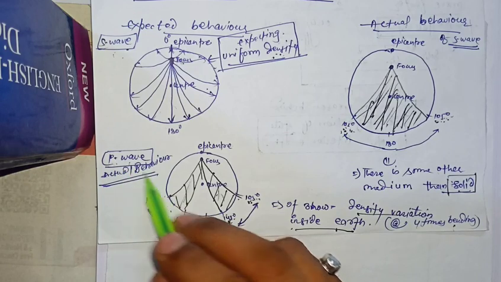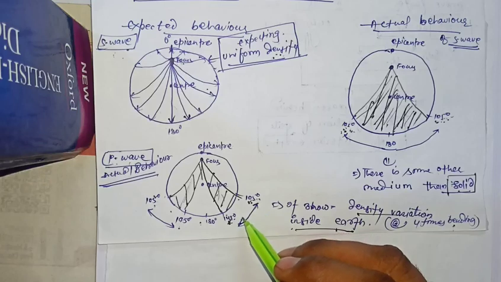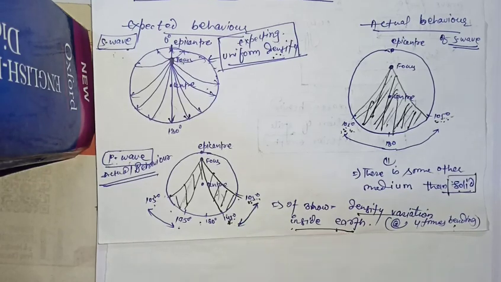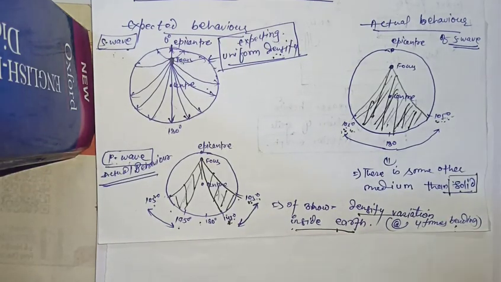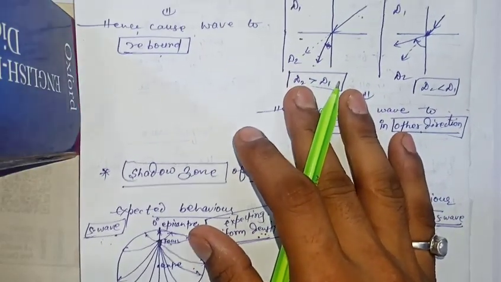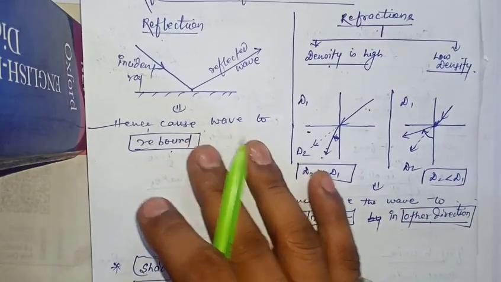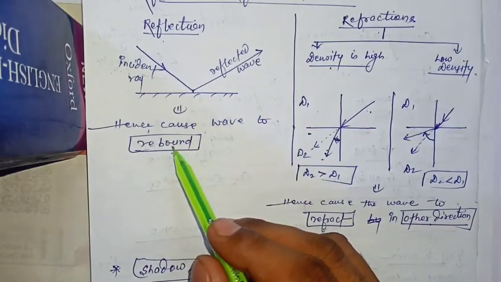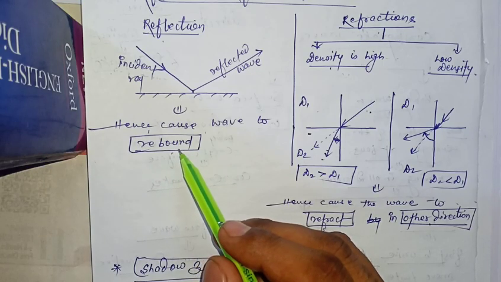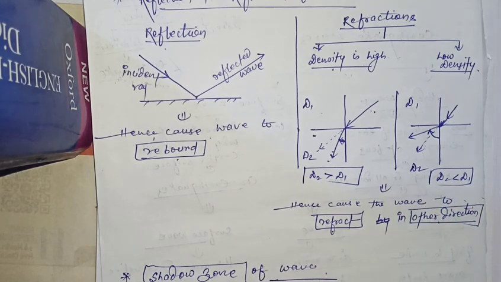Similarly, in the case of primary waves, it has been observed that primary waves are unable to reach between the 105 degree to 145 degree band. This shows density variation inside the Earth. Dear student, the formation of shadow zones occurs due to the principle of reflection and refraction. Reflection causes waves to rebound, while refraction causes waves to bend in another direction.